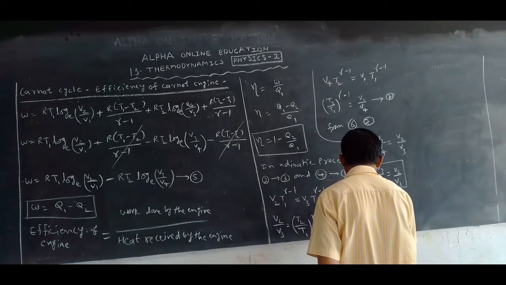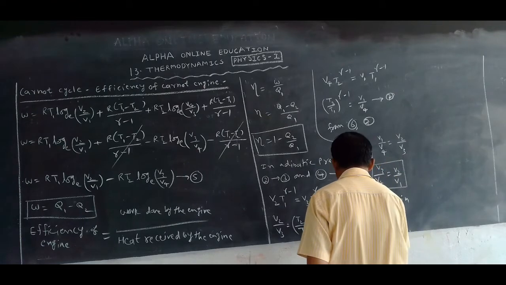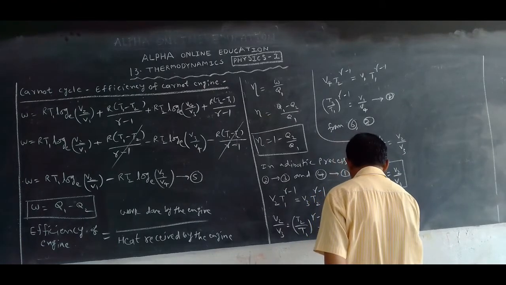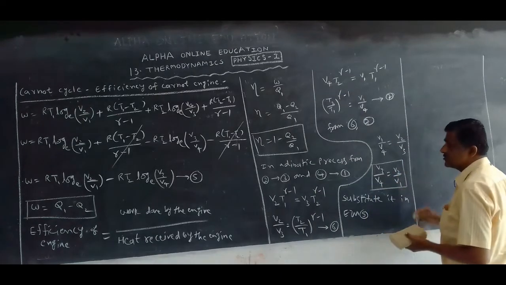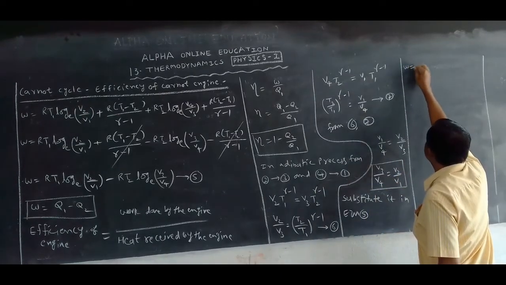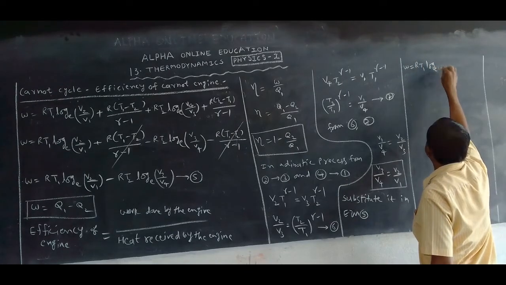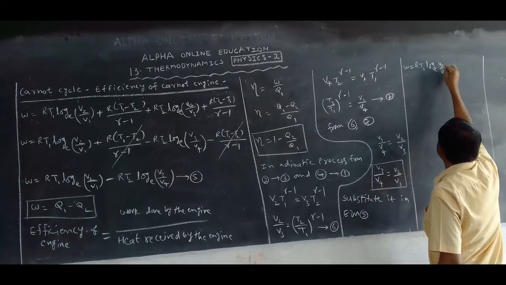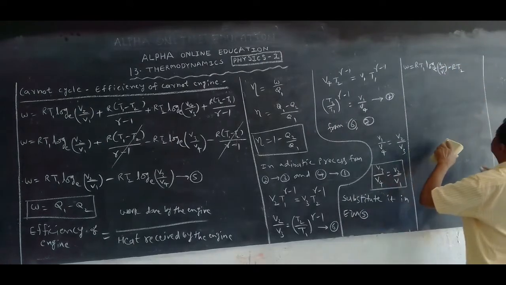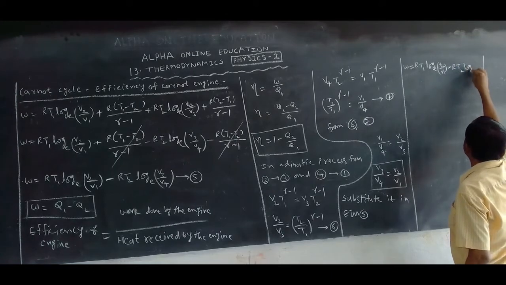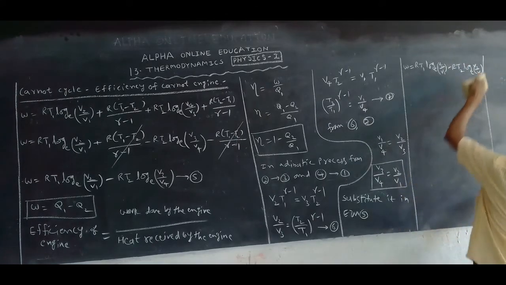Substitute it in equation 5. So what we get means W is equal to R T1 log in the base of e V2 by V1 minus R T2 log in the base of e V2 by V1.